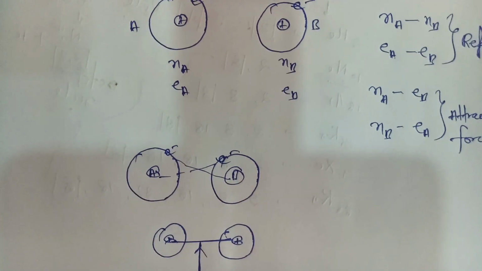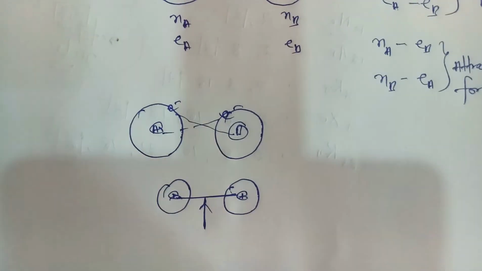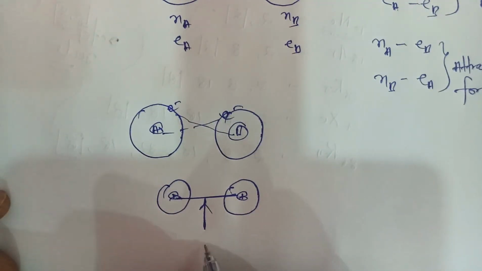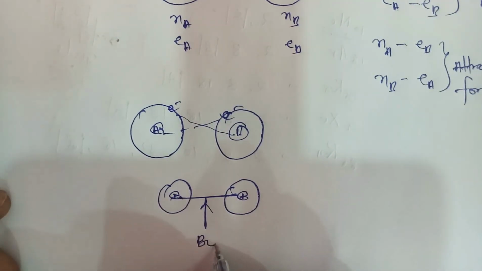Okay, and this optimum distance between the atoms is called the bond length.